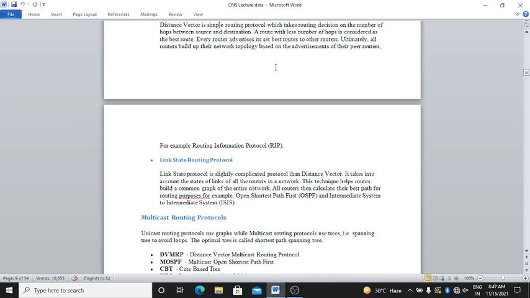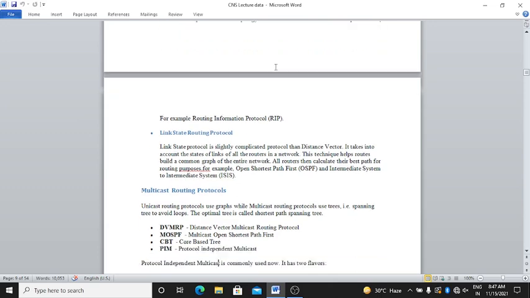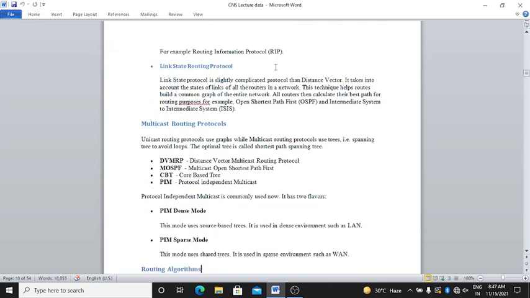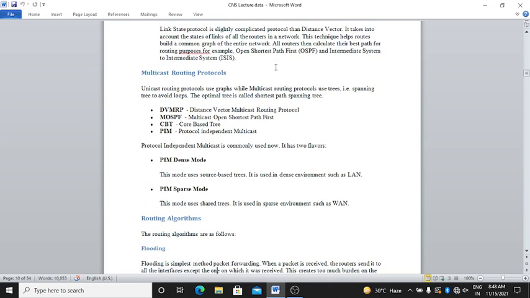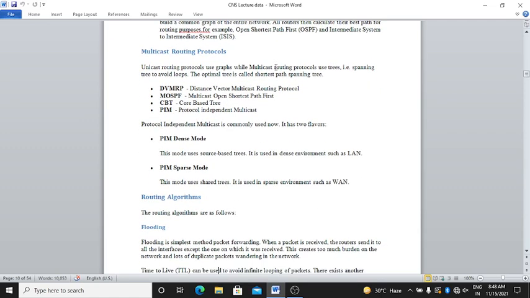Multicast routing protocol. Unicast routing protocols use graphs, while multicast routing protocols use a tree, that is a spanning tree, to avoid loops. The optimal tree is called the shortest path spanning tree. DVMRP means distance vector multicast routing protocol.